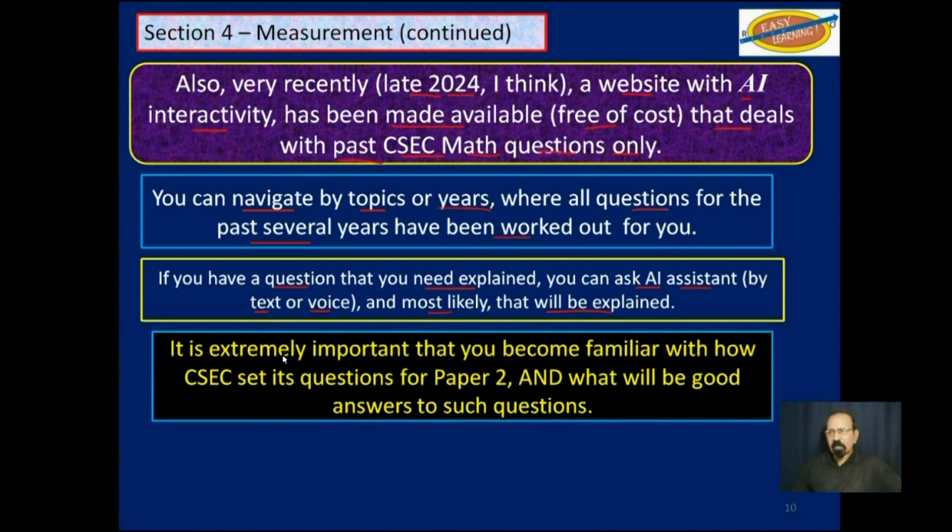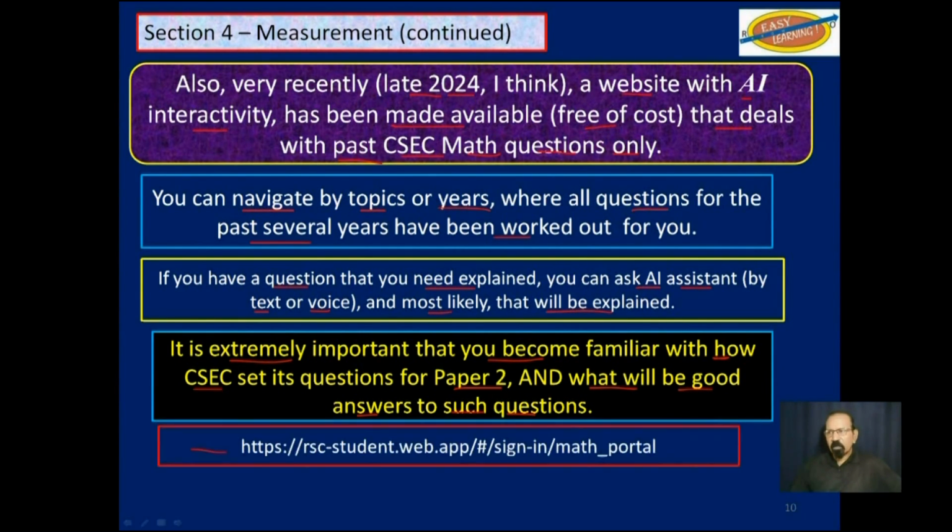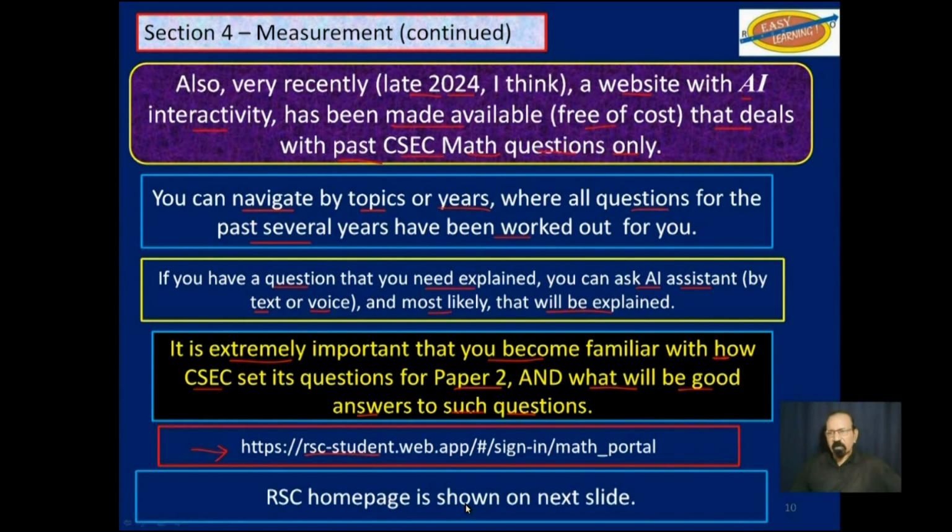It is extremely important that you become familiar with how CSEC sets its questions for paper 2 mathematics and what will be considered good answers to such questions. The URL for that website is shown here, RSC student. On the next slide, I will show you what the home page looks like.